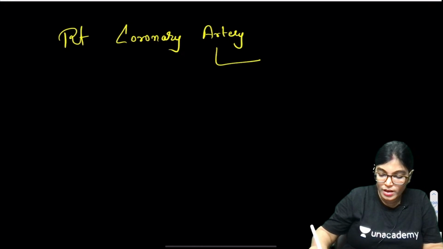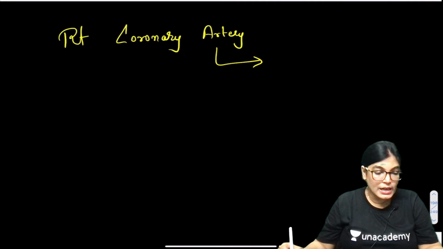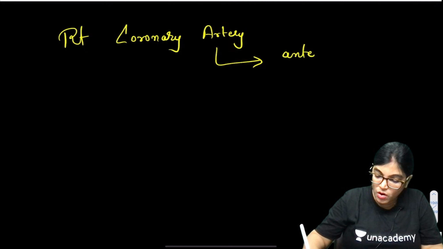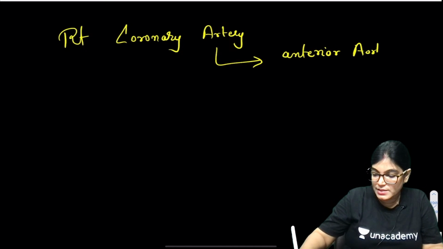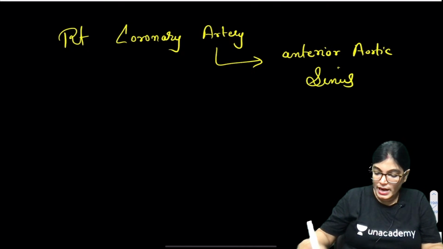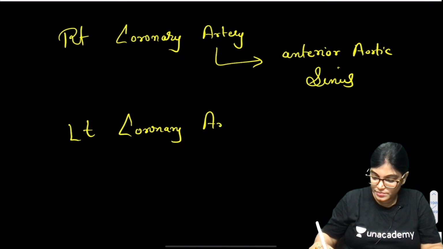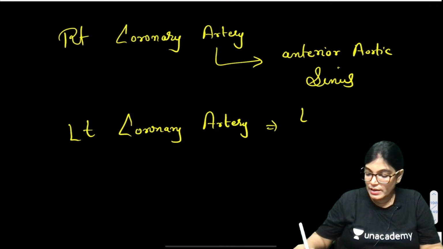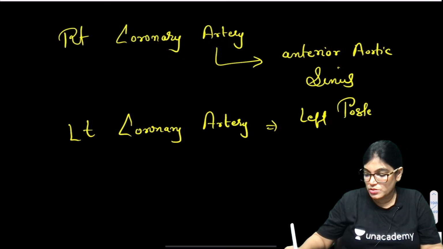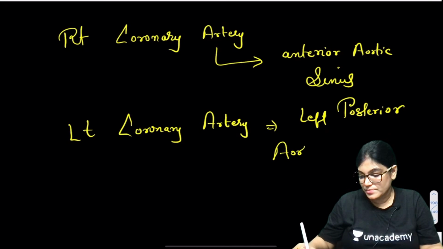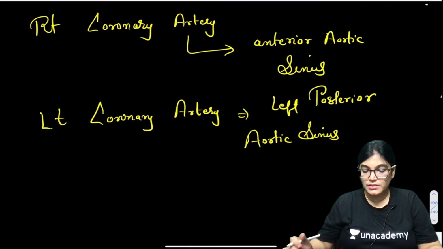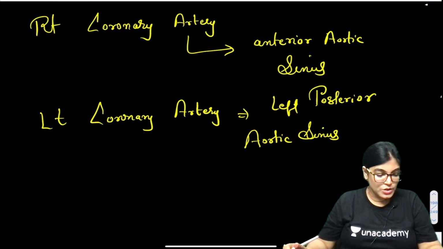This has been asked several times in MCQs: the right coronary artery arises from the anterior aortic sinus, and the left coronary artery from the left posterior aortic sinus. So everyone, is it okay?